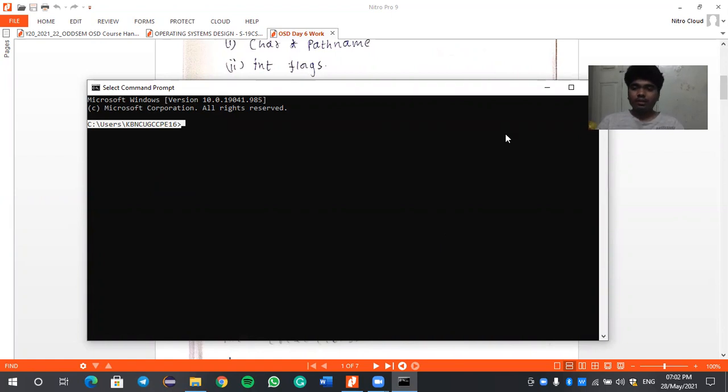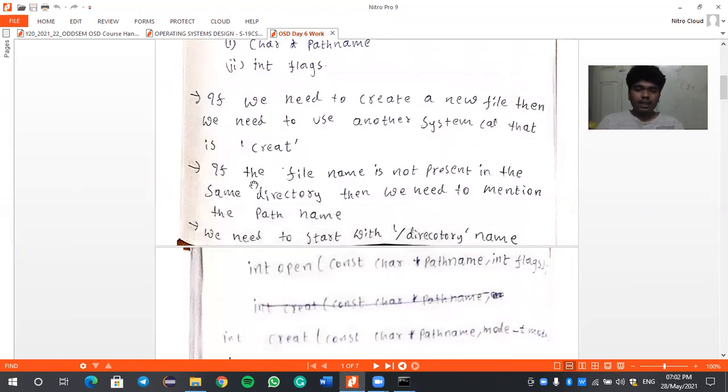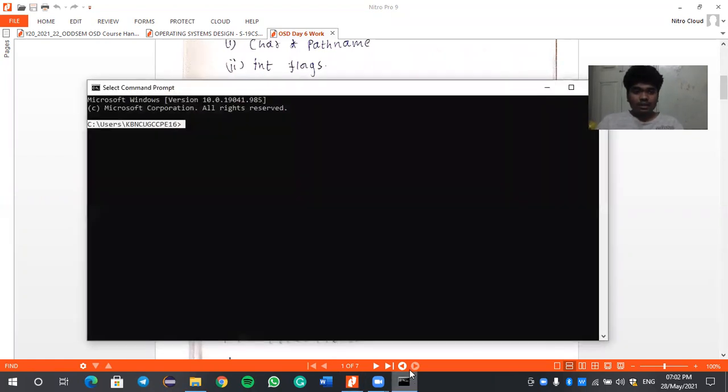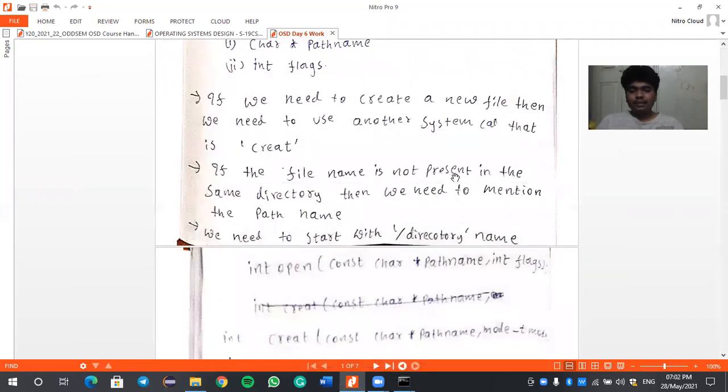If the path is not like this, we need to change the path by giving some other directories. We need to mention the path name to get the file name in that path. So we change the path in the command prompt to get the file name which we want, and then start with the directory name in the Linux operating system.